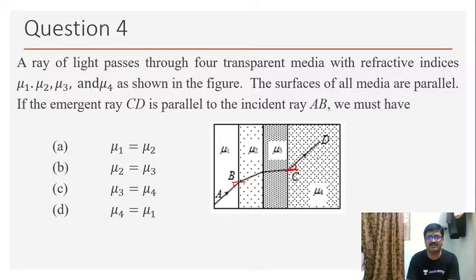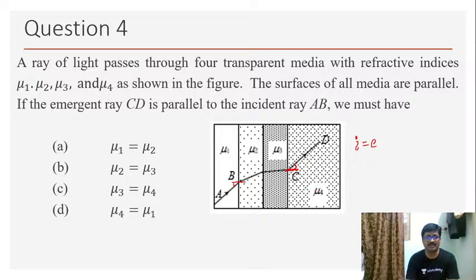So that means i equal to e here. Angle of incidence is equal to angle of emergence. Then only these two can be parallel. So this clearly indicates that since the rays are bent equally with the normal, both the mediums must have the same refractive index.